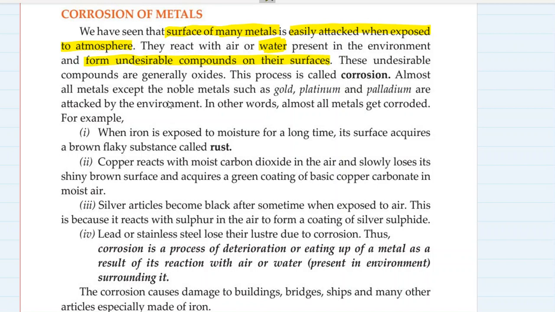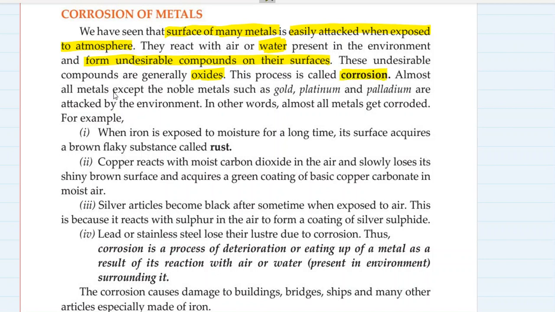And greater the reactivity of a metal, higher is the position of a metal in the reactivity series, greater are the chances that it will react with the components of gases present in the air. These undesirable compounds are generally oxides, and this process is called corrosion of metals.